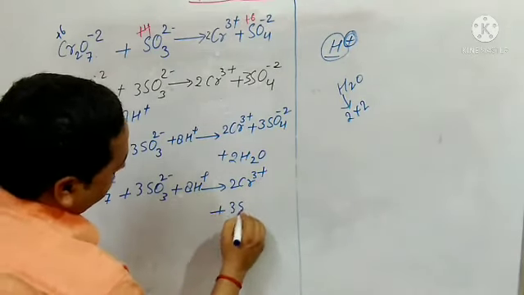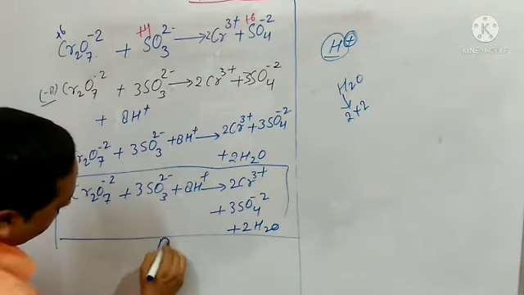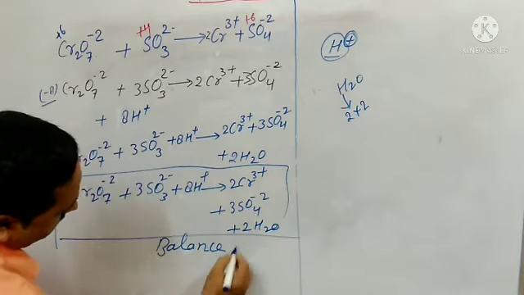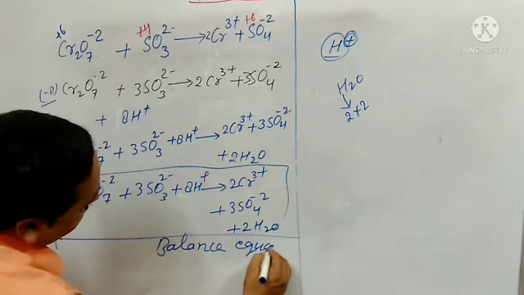This is the balanced equation. This is the balanced equation.